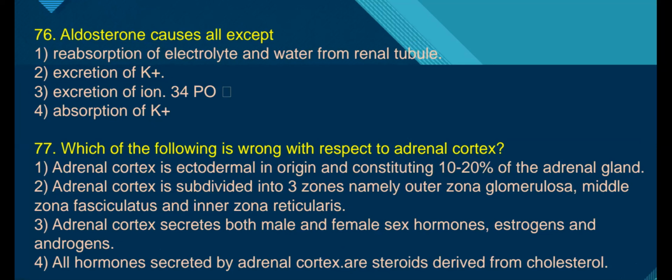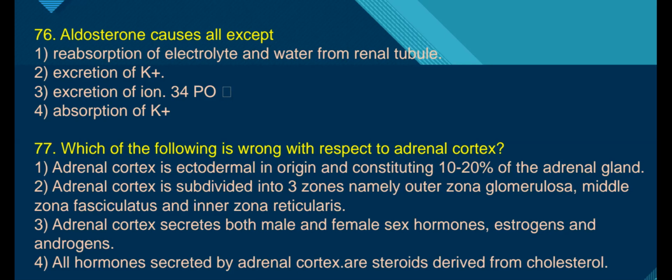We'll see the options. First option, reabsorption of electrolytes and water from the renal tubule, right. Excretion of potassium, right. Excretion of phosphates, right. Absorption of potassium ions.